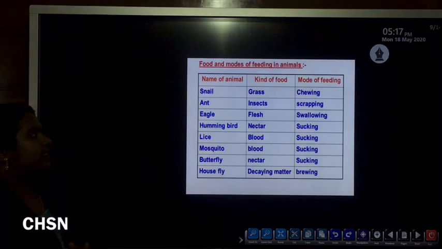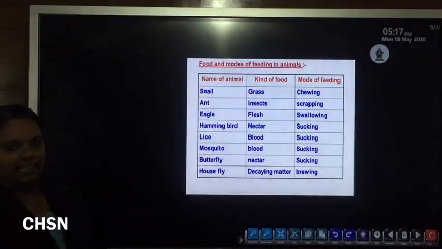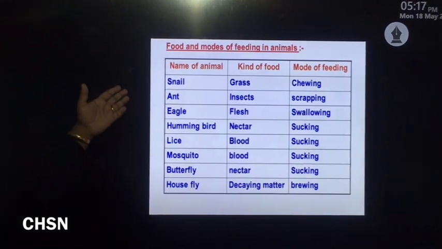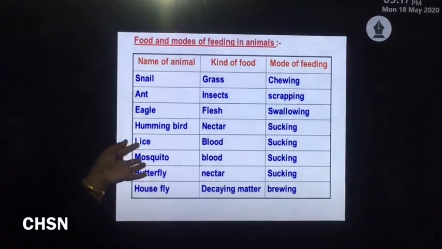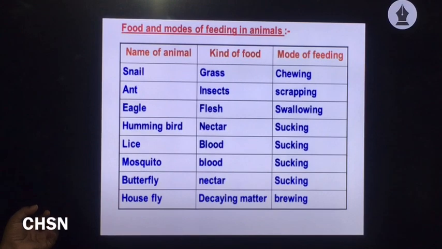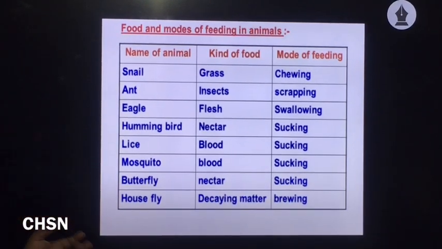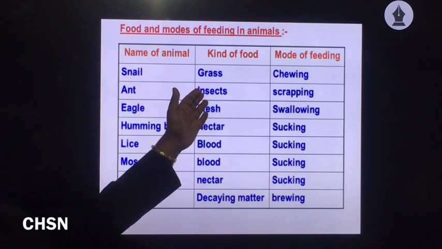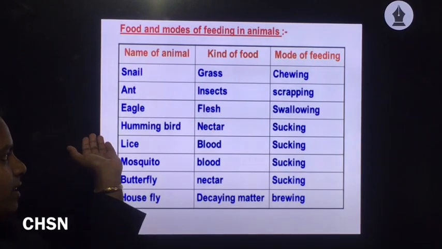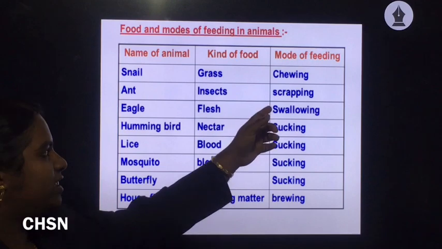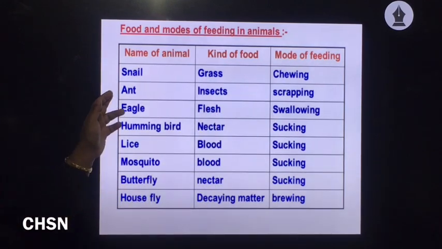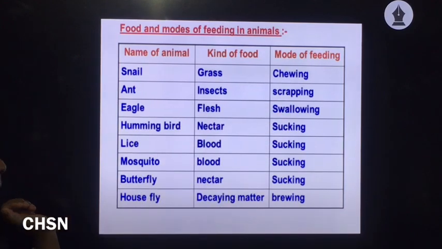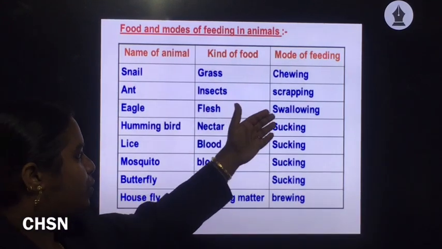Now we will discuss different modes of feeding in animals. There are some animals, as well as some examples of their different modes of feeding. Like the snail, the main food they feed upon is grass, and the mode of feeding is by chewing. Then the ant, the mode of feeding is scraping. The eagle, their mode of feeding is swallowing.